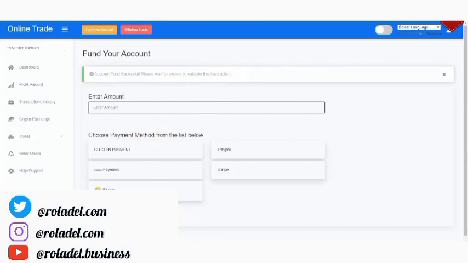So it's now left for the admin of this website to approve this payment, if you receive it. If you did not receive it, you can decide to decline or delete this transaction. So now we'll go back. We'll go to the admin dashboard.